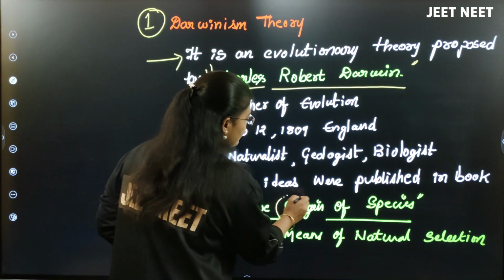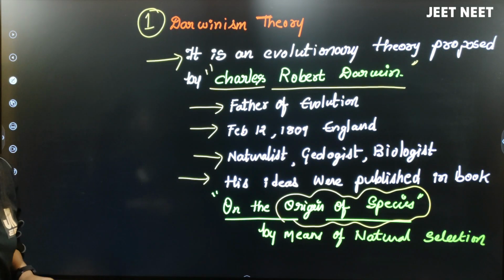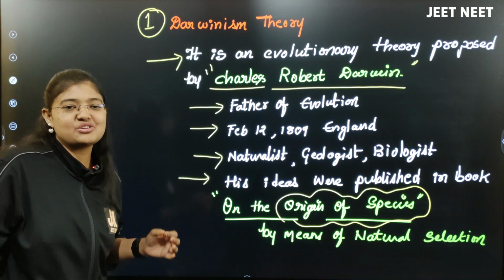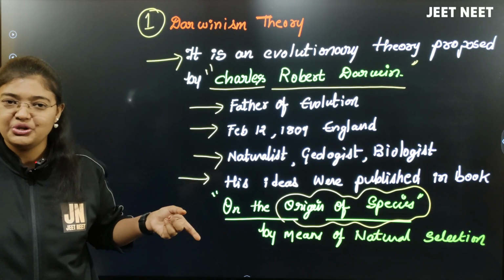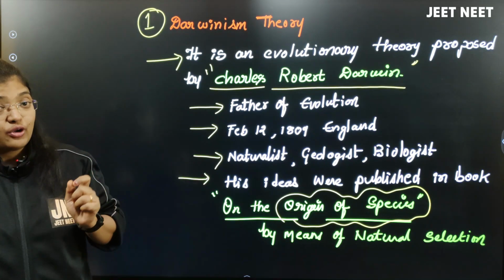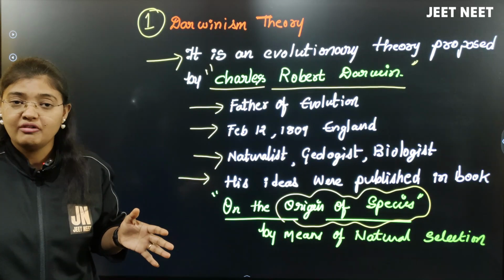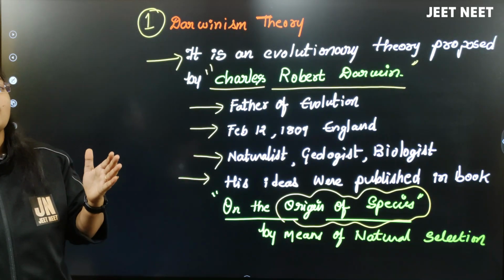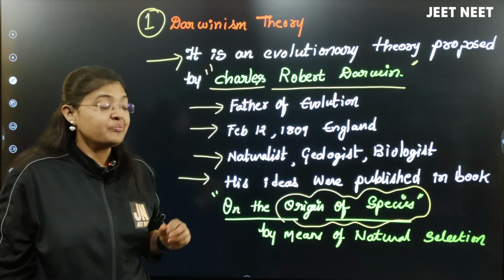In a simple way, we used to call them Origin of Species. The Origin of Species book was written by the scientist Charles Darwin. If you have watched my last video, the third video, which is about the origin of life, I have given one point there. Origin of Life is also a book which was written by which scientist? In the third video I have given you this point.